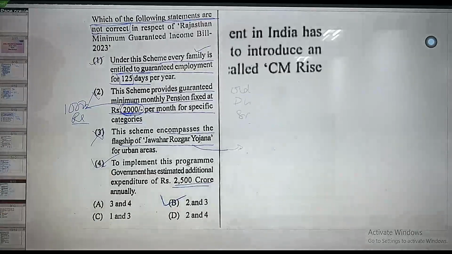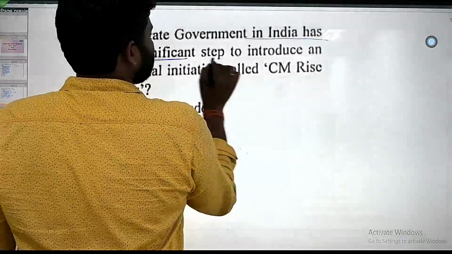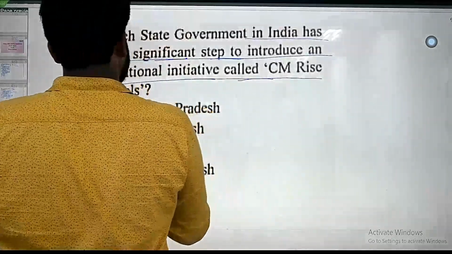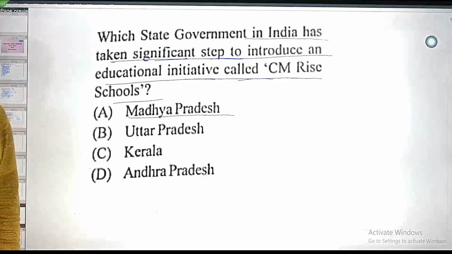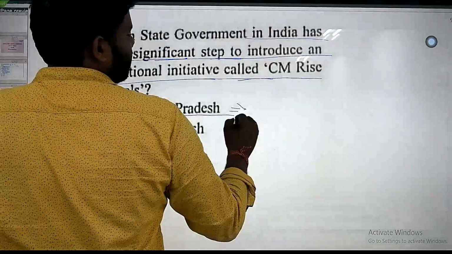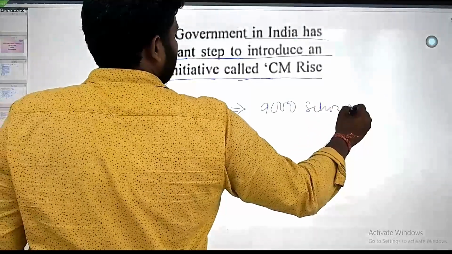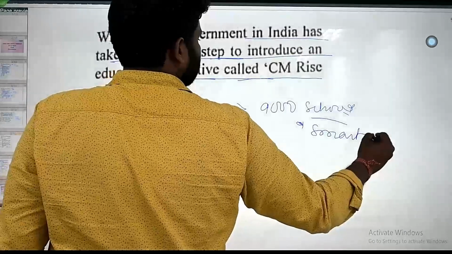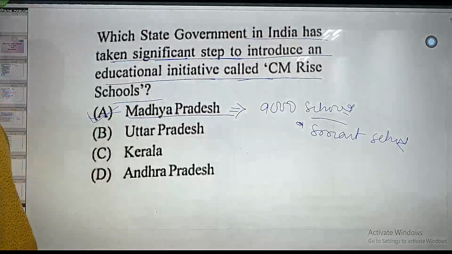Okay, so next question we can go for. Which state government in India has taken a significant step to introduce an educational initiative called CM Rise School? This is Madhya Pradesh. This is a digital classroom school. Madhya Pradesh formulated 9,000 schools, considered as smart schools or smart classrooms. So answer will be option A, that is Madhya Pradesh.